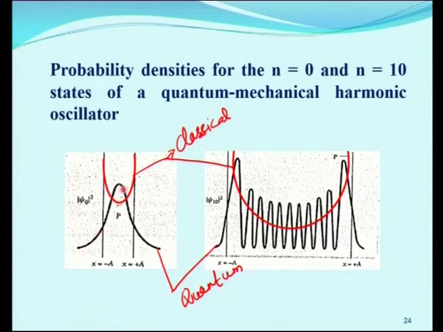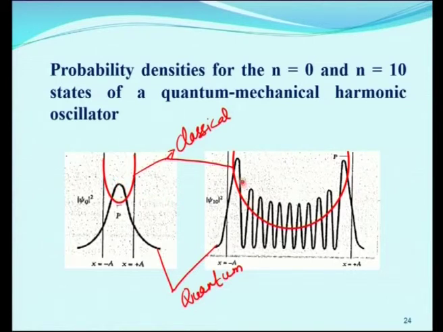But for the quantum mechanical oscillator, we see the opposite behavior; the trend is opposite. At minus a and plus a, the probability density is minimum, whereas at the center, the equilibrium position, the probability density of the quantum mechanical harmonic oscillator is maximum.